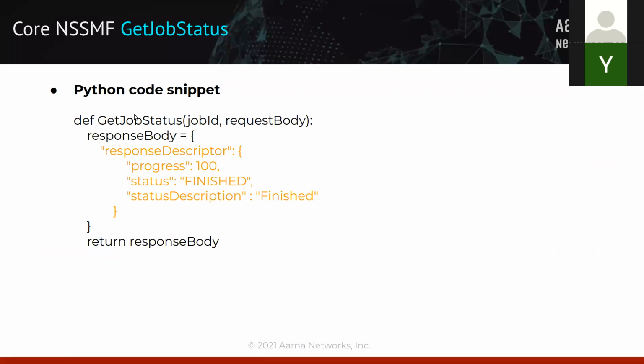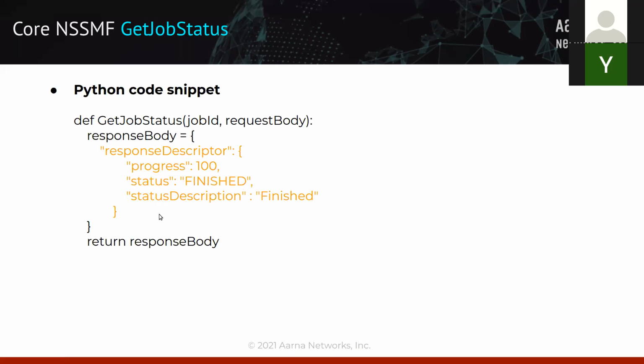So yeah, this is the source code which we have in our core NSSMF, and this is the body which we expect as a get job status. One of the important things, why I highlighted this in orange color, is to indicate that the response descriptor should constitute these three parameters. Only then the ONAP SO component realizes and honors it. If your parameters are not matching this, then probably you will run into troubleshooting. So these three parameters are a must, and that's the reason I have highlighted them.